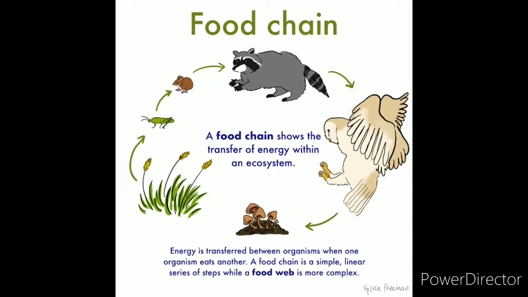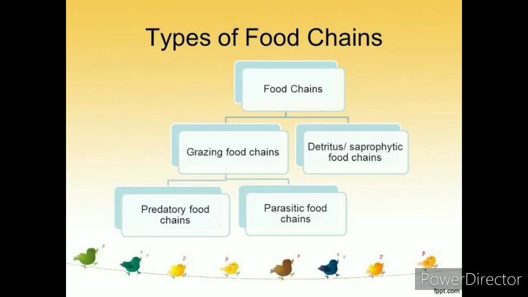So we can ultimately define a food chain as showing the transfer of energy within an ecosystem. Energy is transferred between the organisms when one organism eats another. A food chain is a simple linear series of steps, while a food web is more complex. So these are the types of food chains.